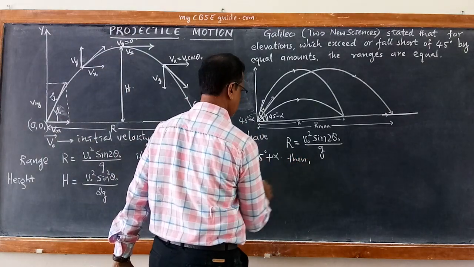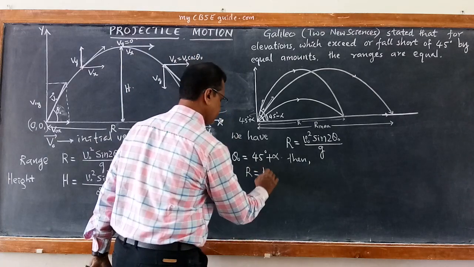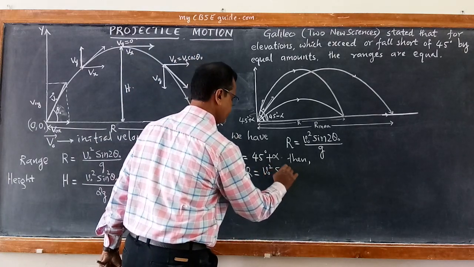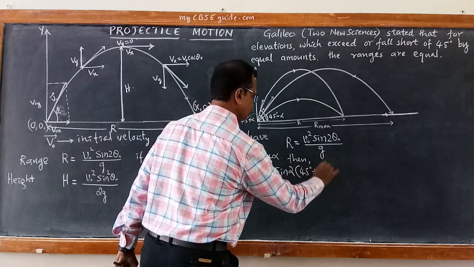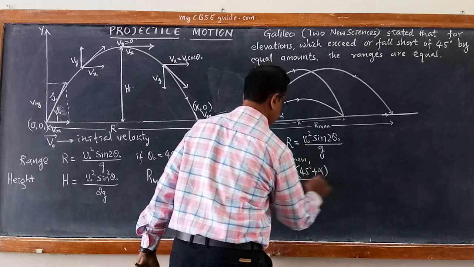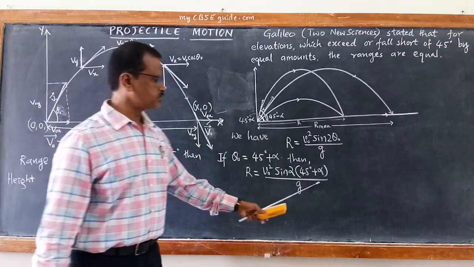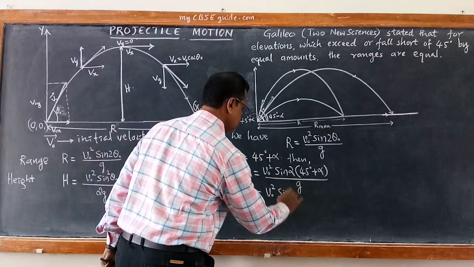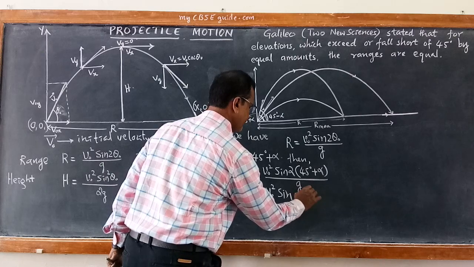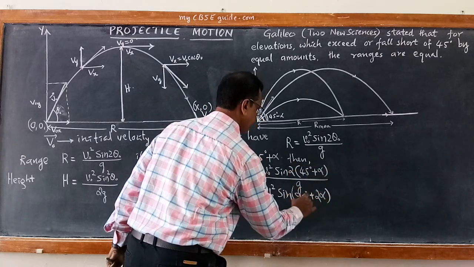Then R becomes equal to v naught square sin 2 times 45 degree plus alpha divided by g. So take this 2 inside, so it becomes v naught square sin 90 plus 2 alpha divided by g.